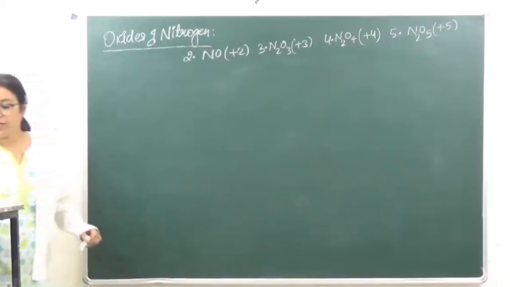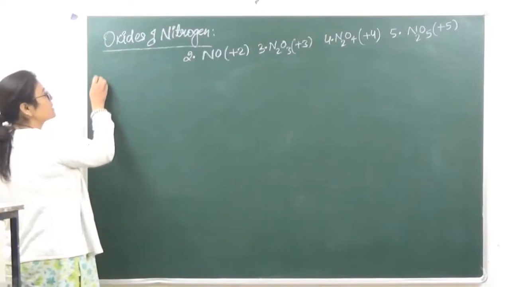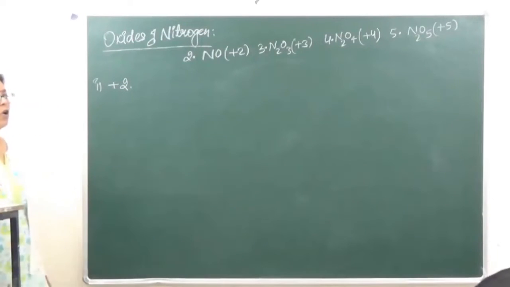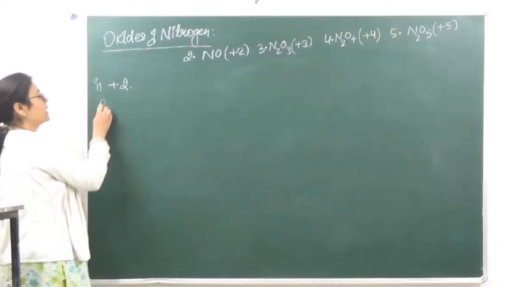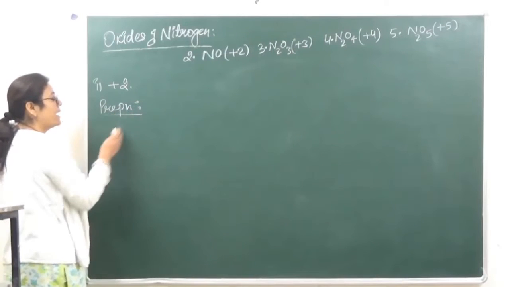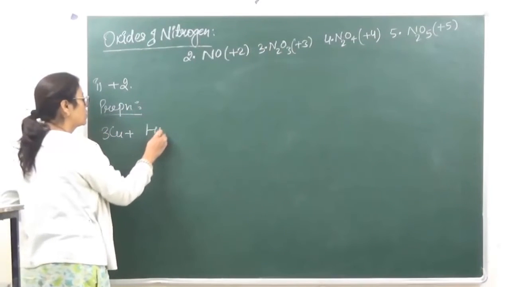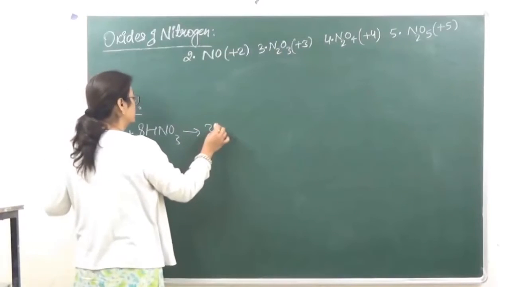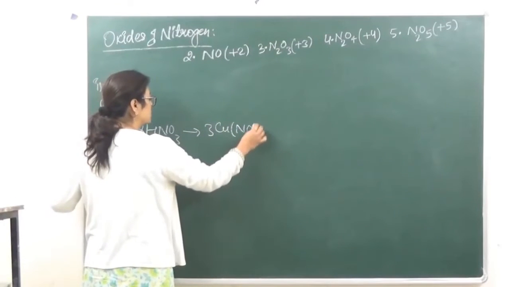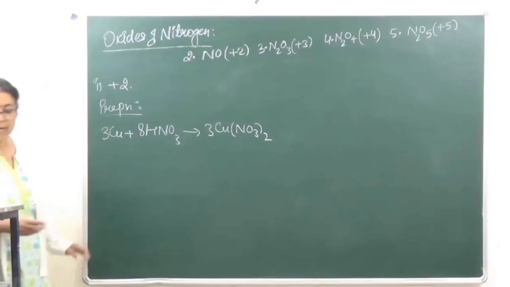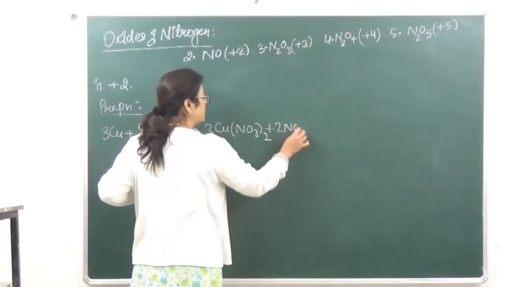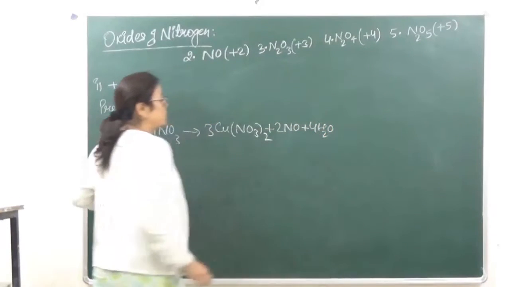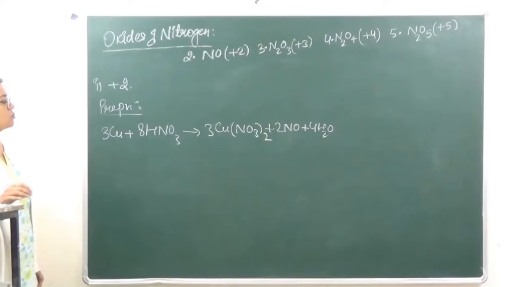All right, so when we are going to nitric oxide, in case of nitric oxide, as we just saw, the oxidation state of nitrogen is going to be +2. ठीक है, now preparation जब हम इसकी करते हैं, it is prepared by reacting copper with nitric acid to give us copper nitrate plus 2NO plus 4H2O. ठीक है, so इस तरह से हम लोग इसको प्रिपेयर करते हैं.